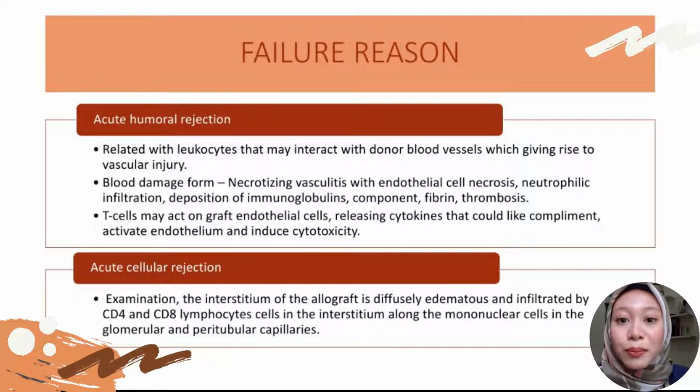T cells may act on graft endothelial cells, releasing cytokines that, like complement, activate the endothelium and induce cytotoxicity. And then acute cellular rejection: on examination, the interstitium of the allograft is diffusely edematous and infiltrated by CD4 and CD8 lymphocyte cells, along with mononuclear cells in the glomerular and peritubular capillaries.